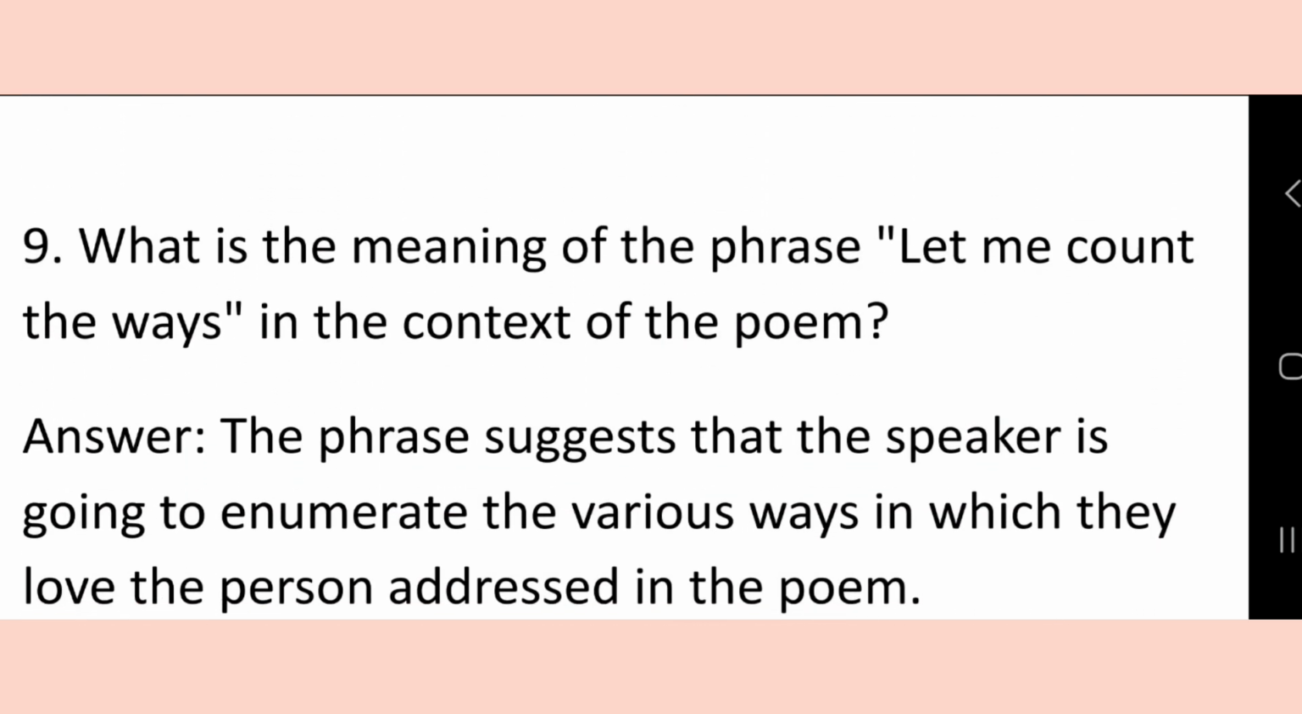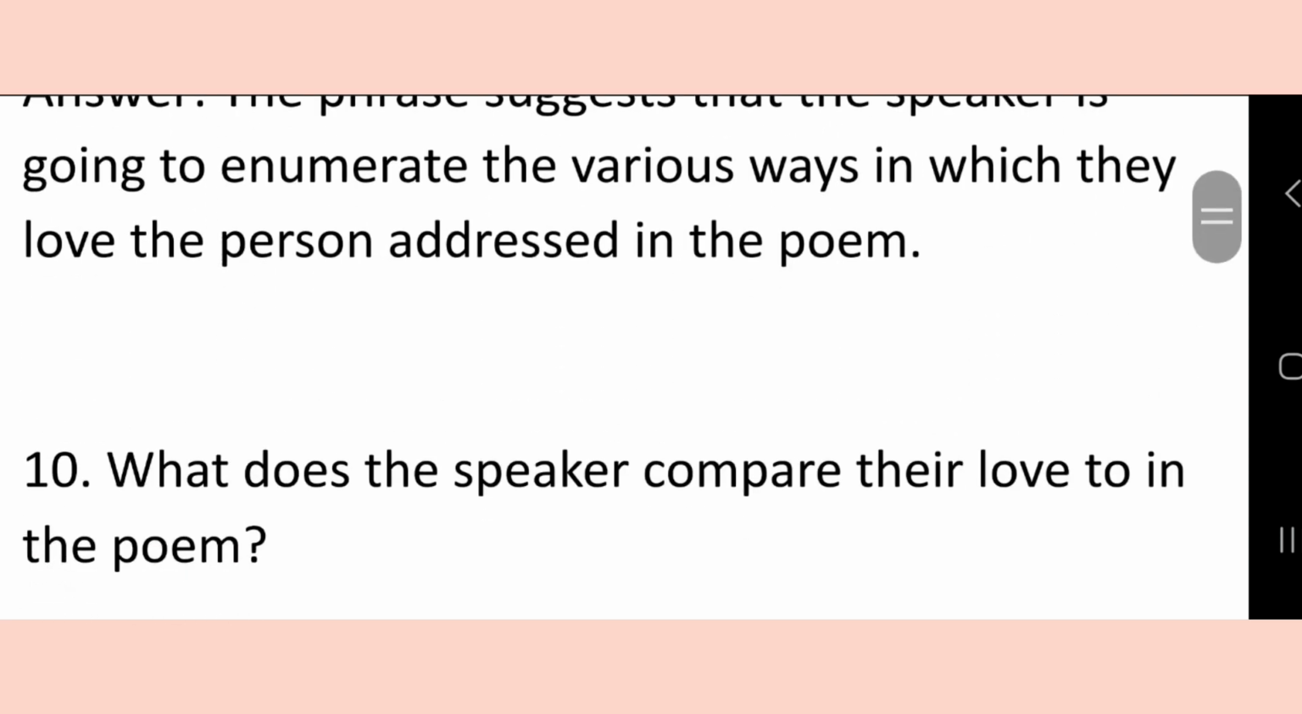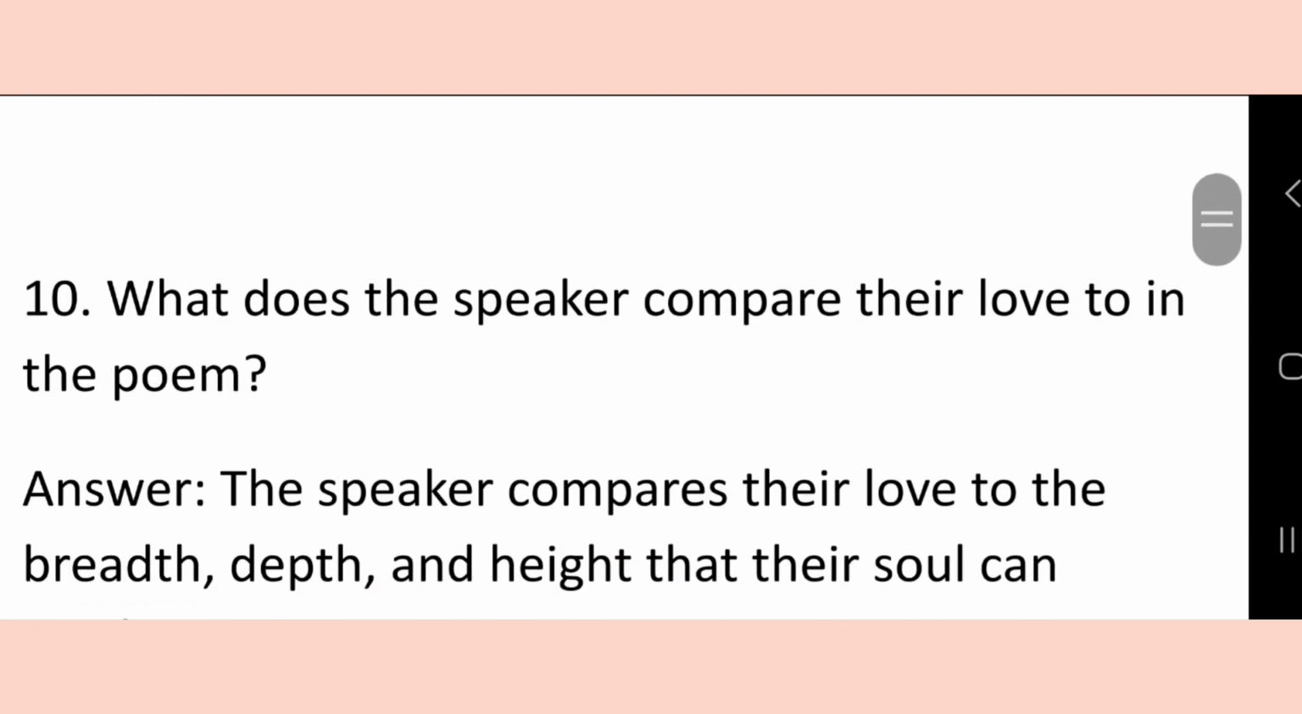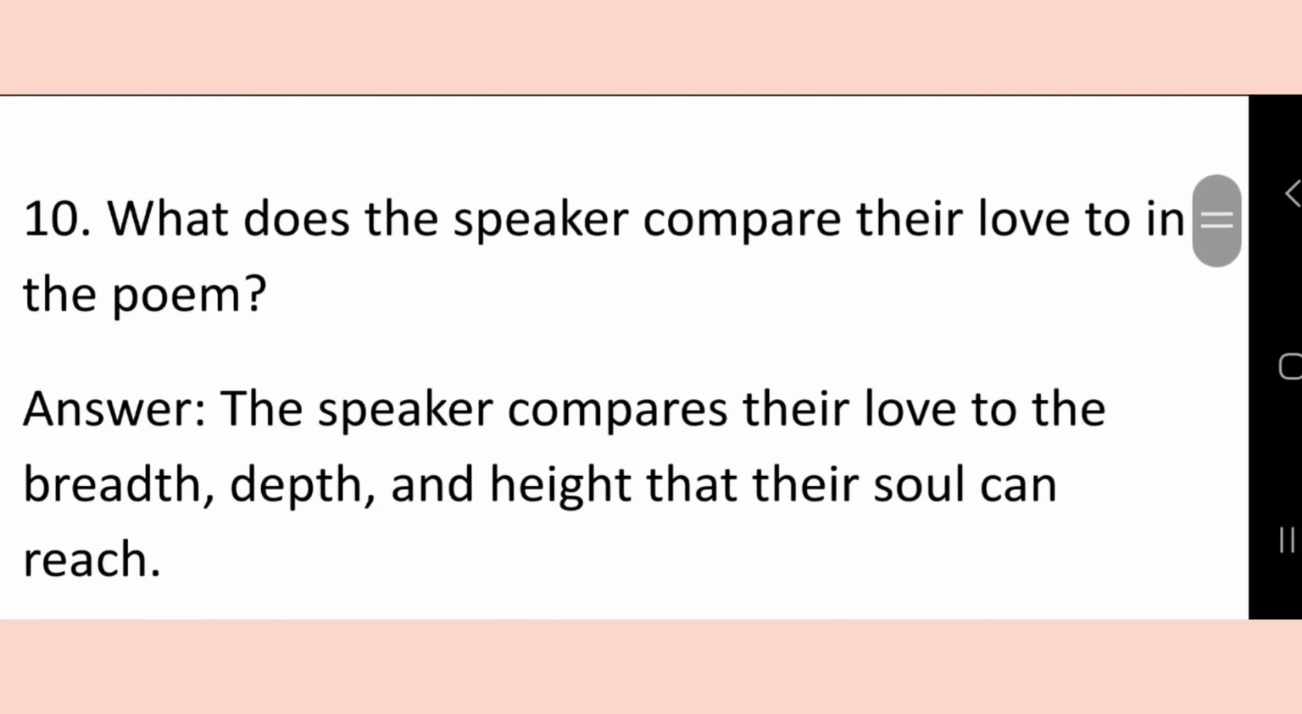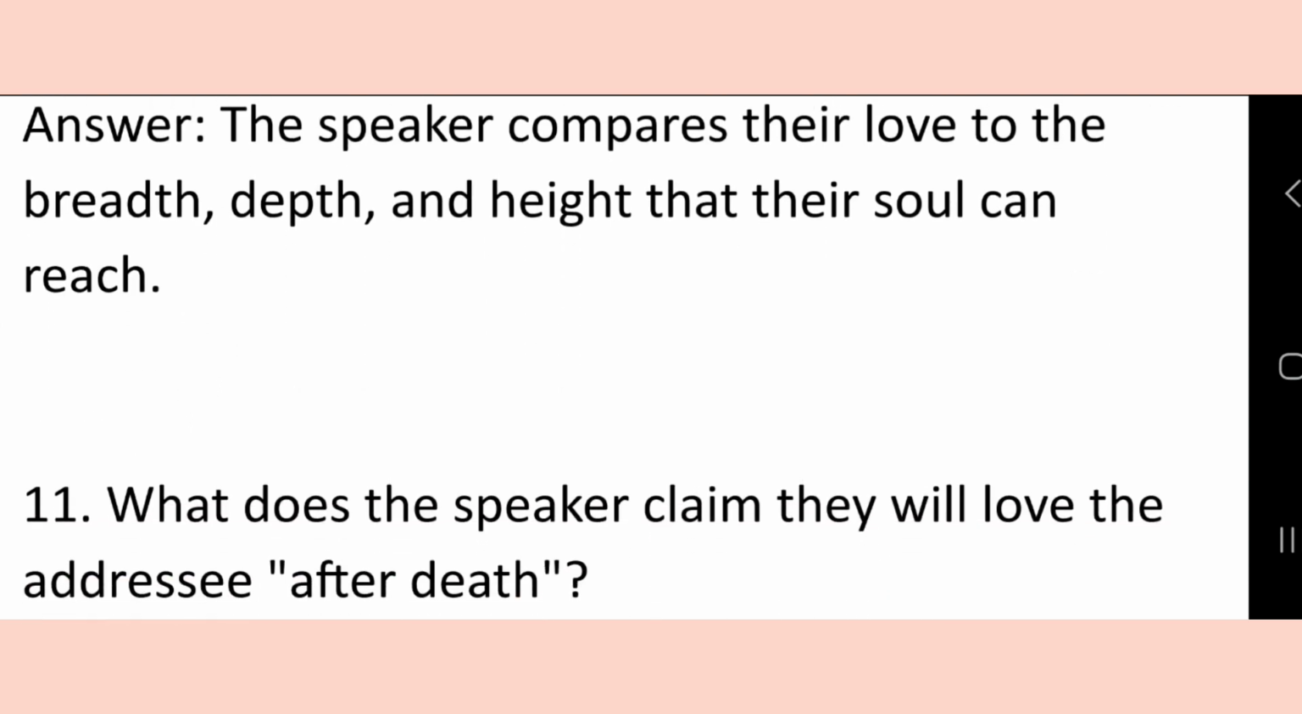What is the meaning of the phrase "let me count the ways" in the context of the poem? Answer: The phrase suggests that the speaker is going to enumerate the various ways in which they love the person addressed in the poem. Question 10. What does the speaker compare their love to in the poem? The speaker compares their love to the breadth, depth and height that their soul can reach.